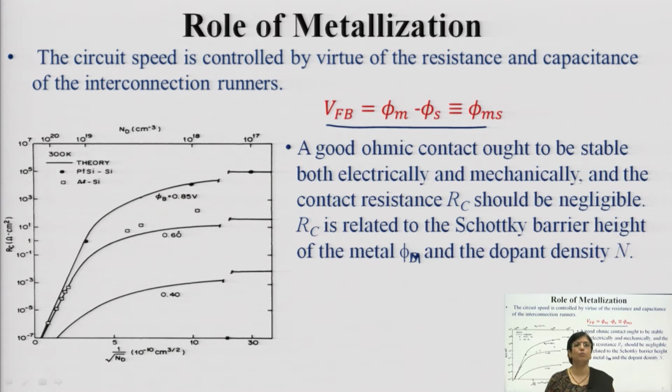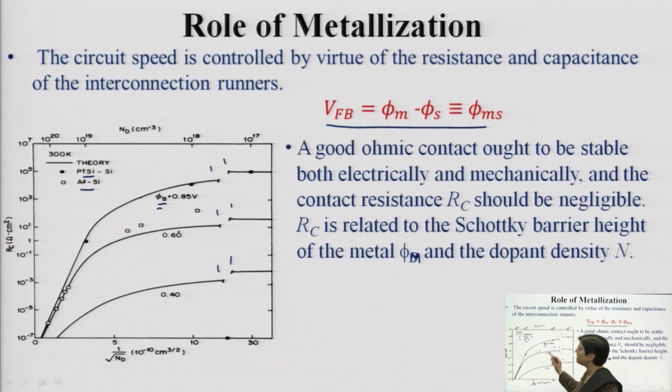These are the important features, and this has been exhaustively studied. It is found that in case of aluminum and in case of platinum, phi b differs for different materials, that is phi m or phi b. When the flat band voltage is measured, a drastic variation in the flat band voltage is observed.